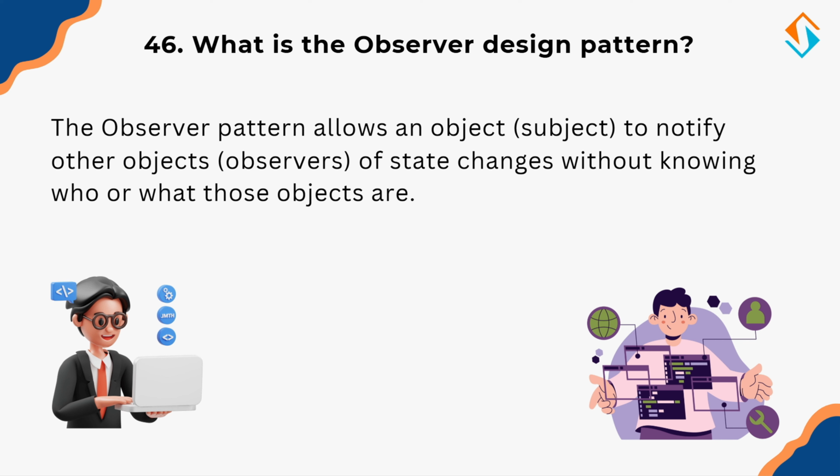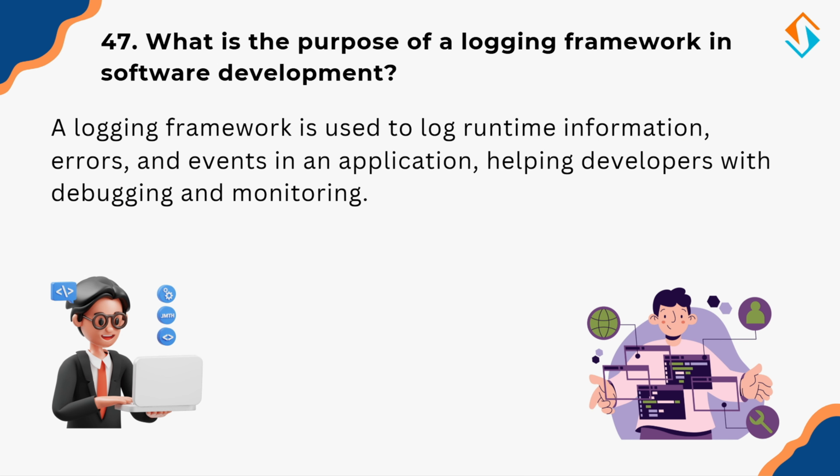So what is the observer design pattern? The observer pattern is a design pattern where an object called the subject maintains a list of dependent objects called observers and notifies them of any state changes. Think of a news subscription service. When new articles are published, all subscribers, observers, are notified automatically. This pattern is widely used in event-driven programming and real-time applications like stock market updates, messaging apps, and user interface elements. Next, let's discuss an essential tool in software development, logging frameworks.